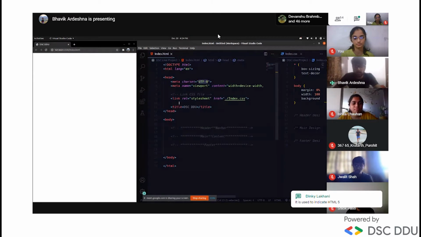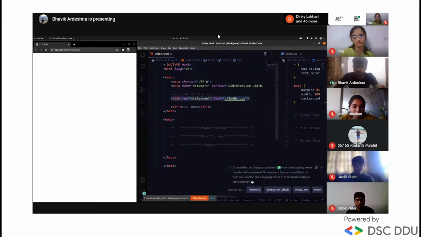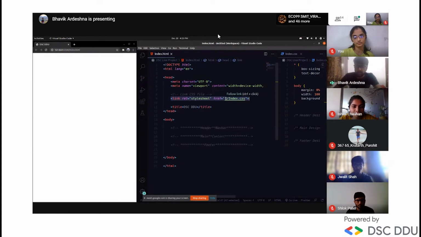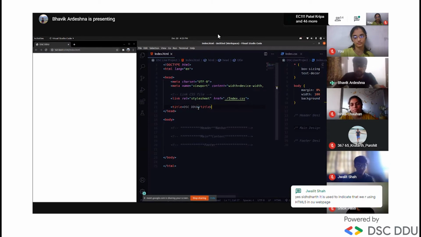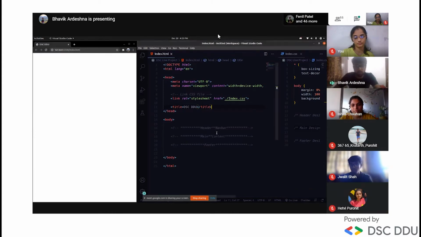In the link tag, which is important, the link tag mainly connects the index.css which Ishita told you about, right? href equals ./index.css. Dot means current directory. Many of you are from first year, so you are doing this in Linux, right? Dot means current directory, and then slash and index.css, which will connect here. And we have the title TSU, as you can see on the left side, opening in my Chrome. The project is blank here because we don't have code yet.